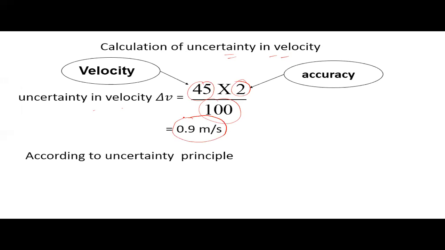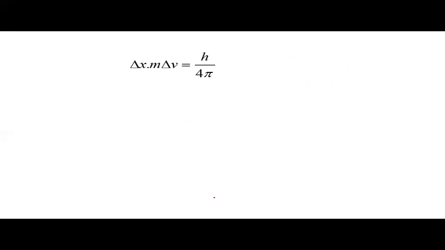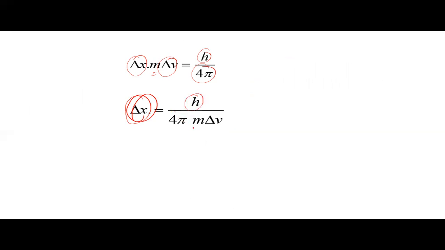According to uncertainty principle, we know delta x dot delta p is equal to h upon 4 pi, or delta x m delta v is equal to h upon 4 pi. Now we will calculate delta x, that is uncertainty in position, is equal to h upon 4 pi m delta v.